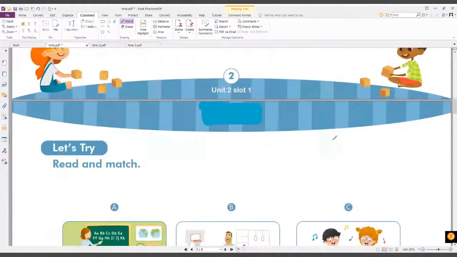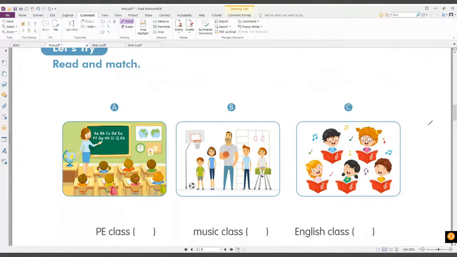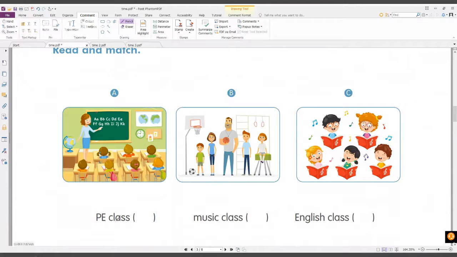Take a look at this. Let's read and match. What's this? You can say PE class. Do you know what PE class is? PE class means physical education, like you have to play basketball, run, and play football.